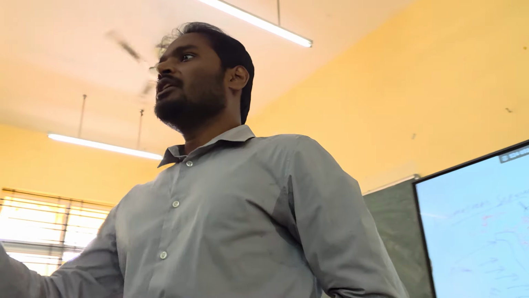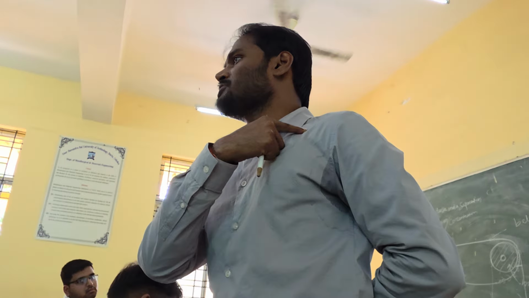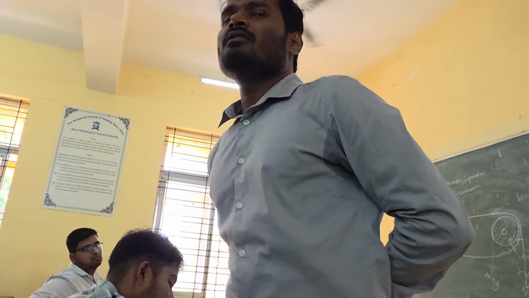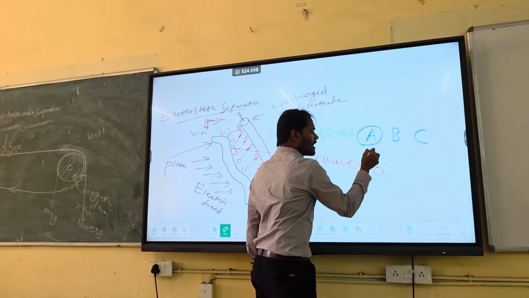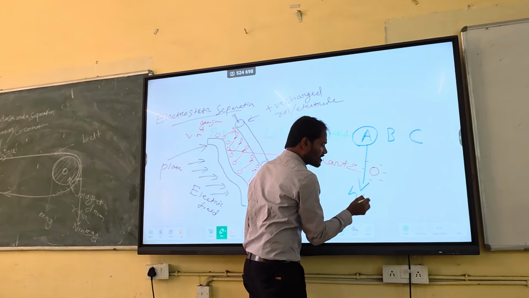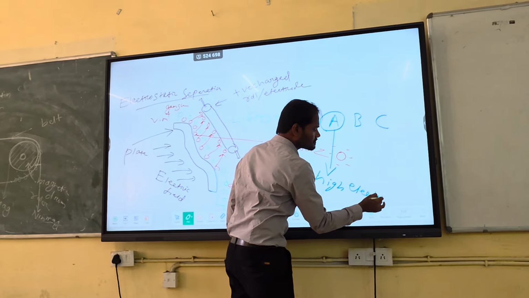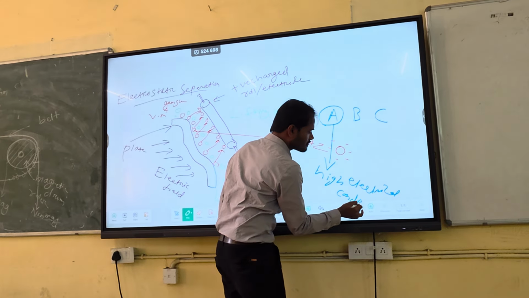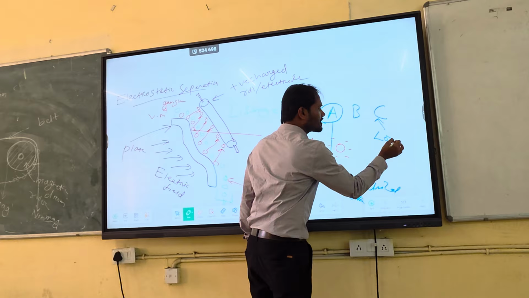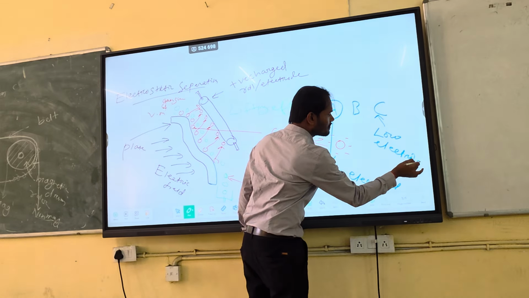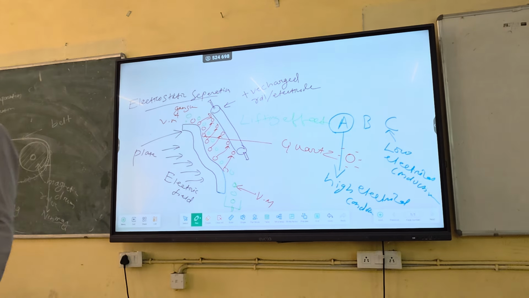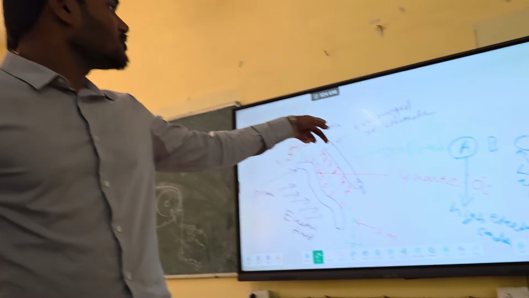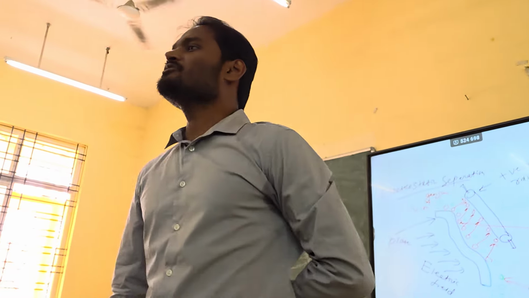So now I have one question. If you imagine the first type of separation, tell me, you have 3 components, A, B, C. A is having high electrical conductivity. And C is having low electrical conductivity. So tell me which one is conductor, which one is not conductor. I'll ask from the back bench. So you want to separate A and C by high tension separation. Tell me which one becomes conductor and which one becomes non-conductor.